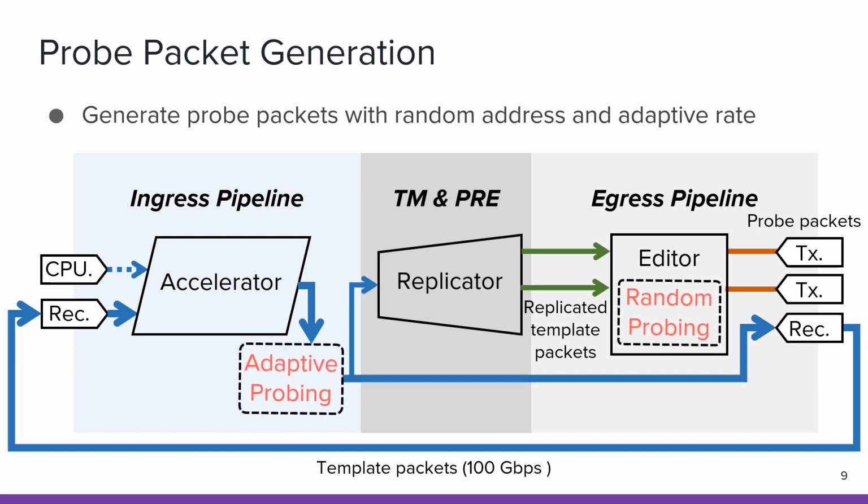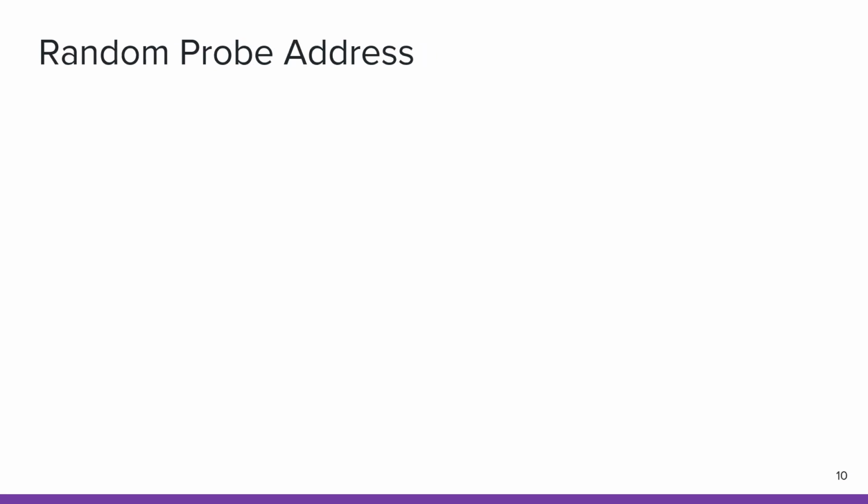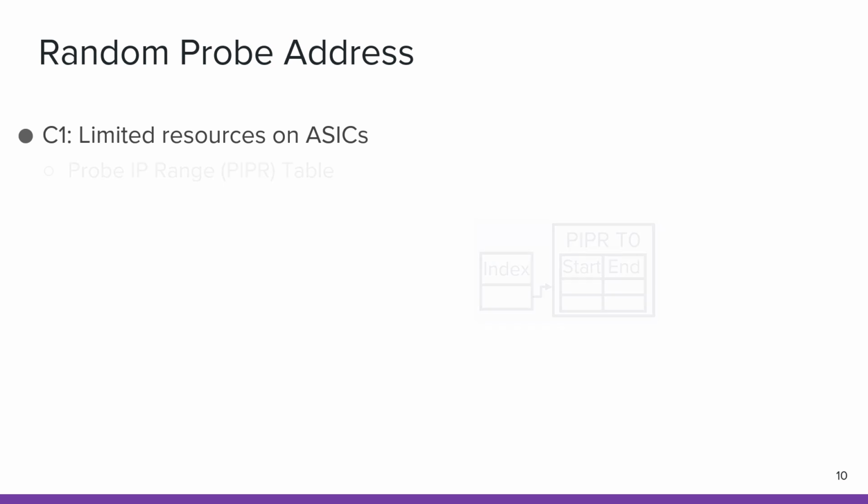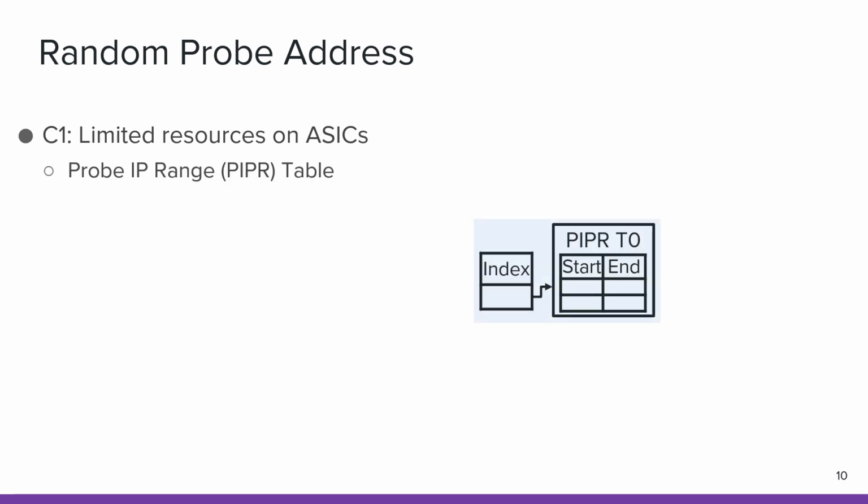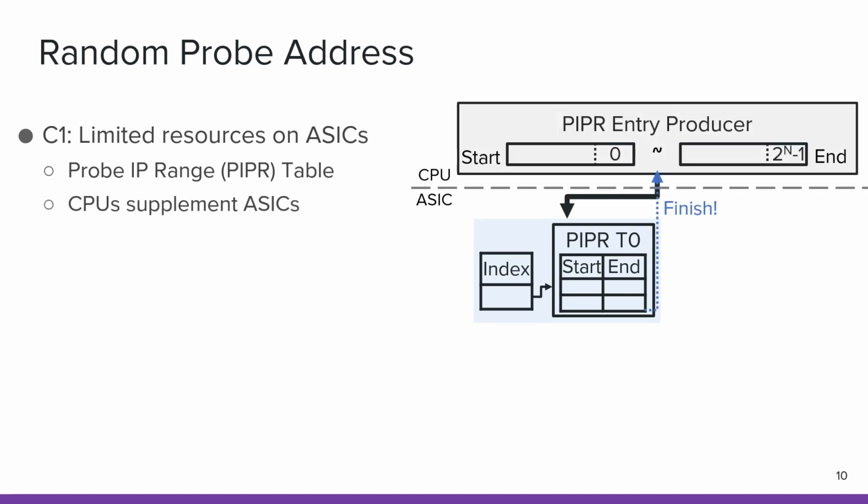Nevertheless, to be a practical high-speed network scanner, IMap should cover the scanning space completely and adapt the scanning rate according to network conditions. In high-speed scanning, simply probing IP addresses in numeric order would overwhelm target networks with scanning traffic. To avoid this, IMap should scan using a random permutation of the address space without duplications and omissions. However, the switching ASICs only have limited memory resources and programmability, which cannot support the address generation approach in CPU-based scanners. To save memory, we design a probe IP range (PIPR) table based on register arrays, and we also leverage the flexibility of the switch CPU to supplement ASICs.